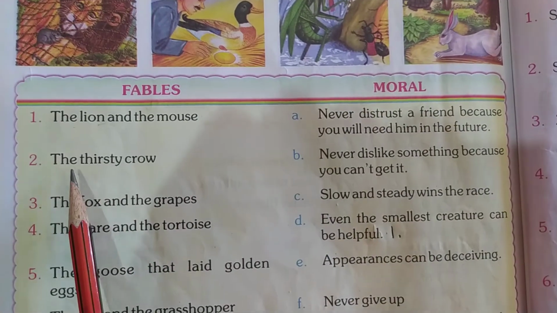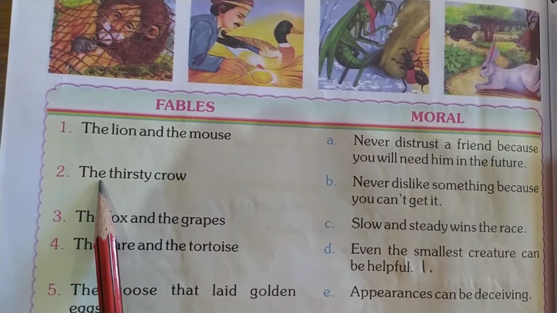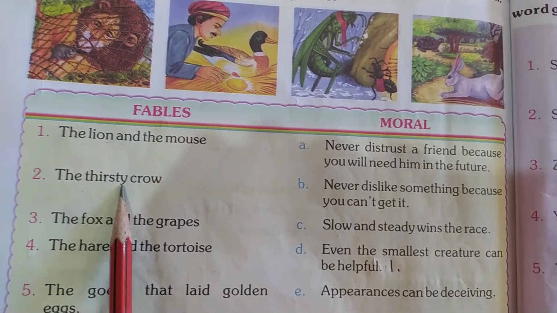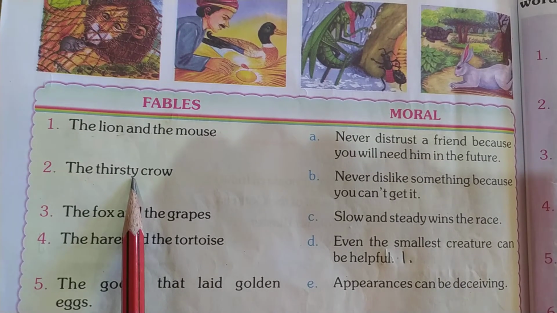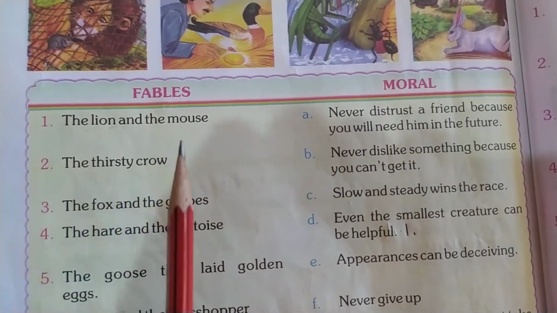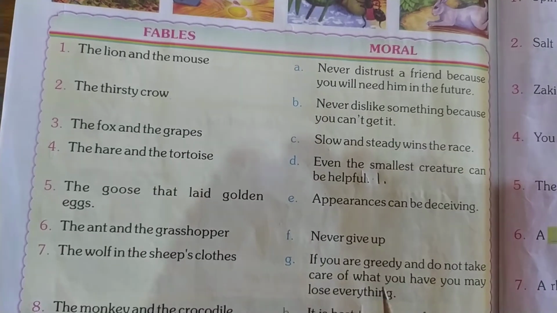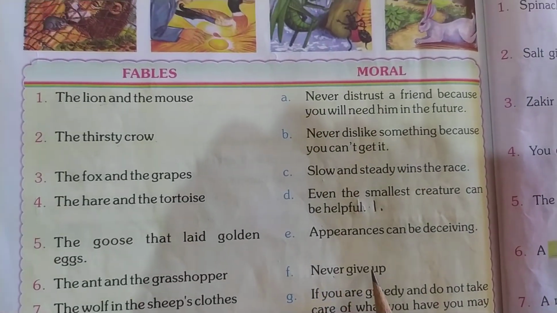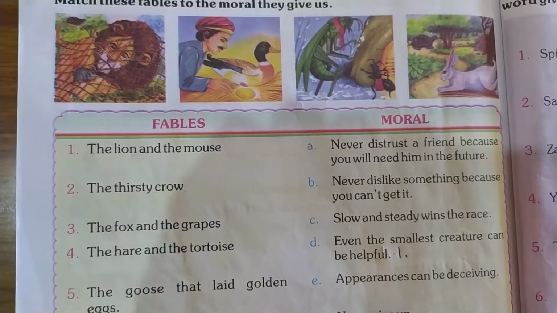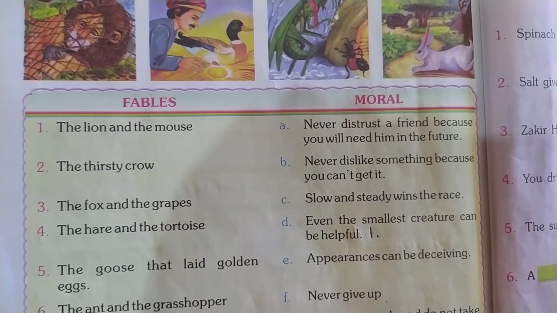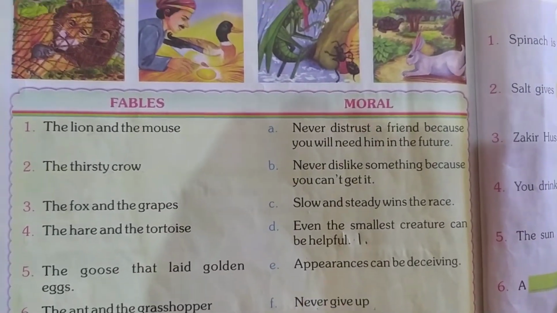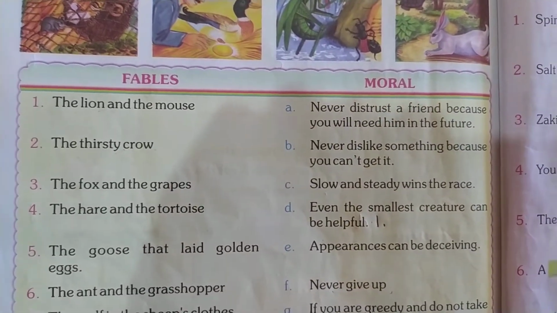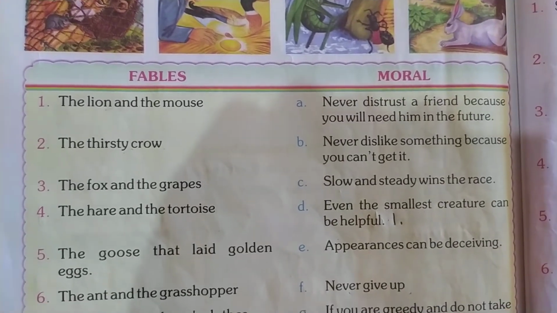Okay, so the next, what is this? The thirsty crow. What is the moral of the story, the thirsty crow? It is never give up. What is the story? When the thirsty crow came to drink water, it saw a little bit of water in the pot. So it couldn't drink the water.